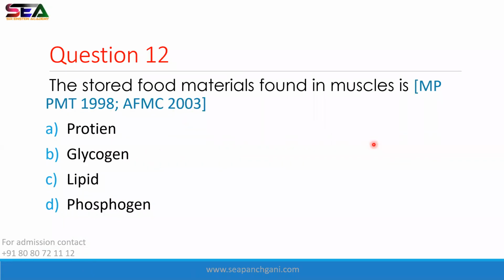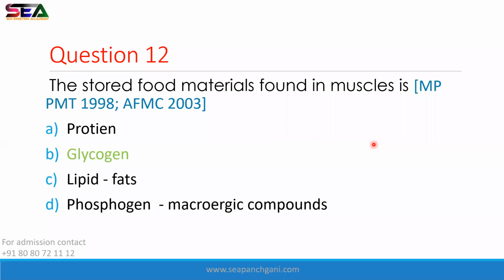Okay. The stored food material found in muscles is dash. This was also given in the PPT. Stored food क्या है in your muscles? Yes, please try to answer. And quickly, because you are running out of time. Very good. Those who were paying attention in my lecture, they are giving the right answer. The correct answer is option number B, glycogen.